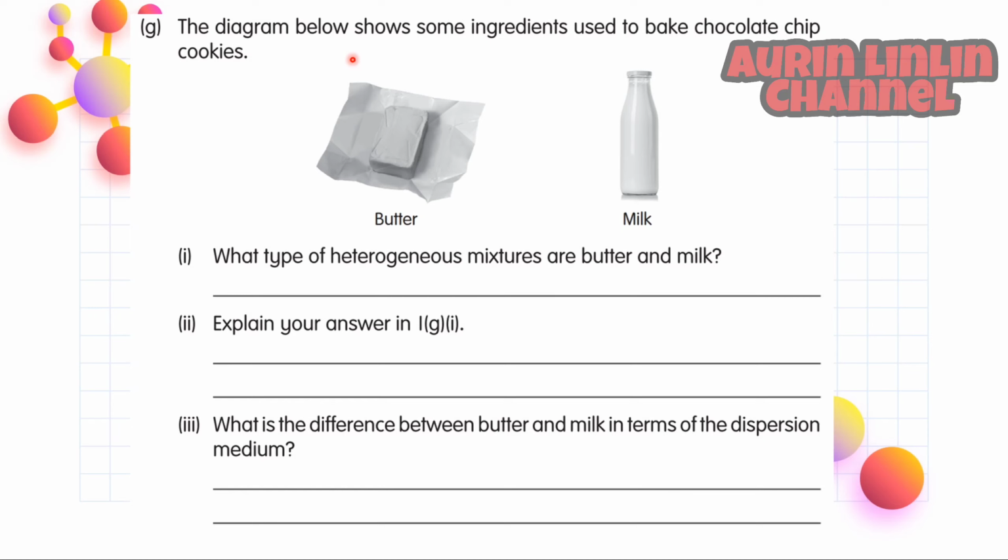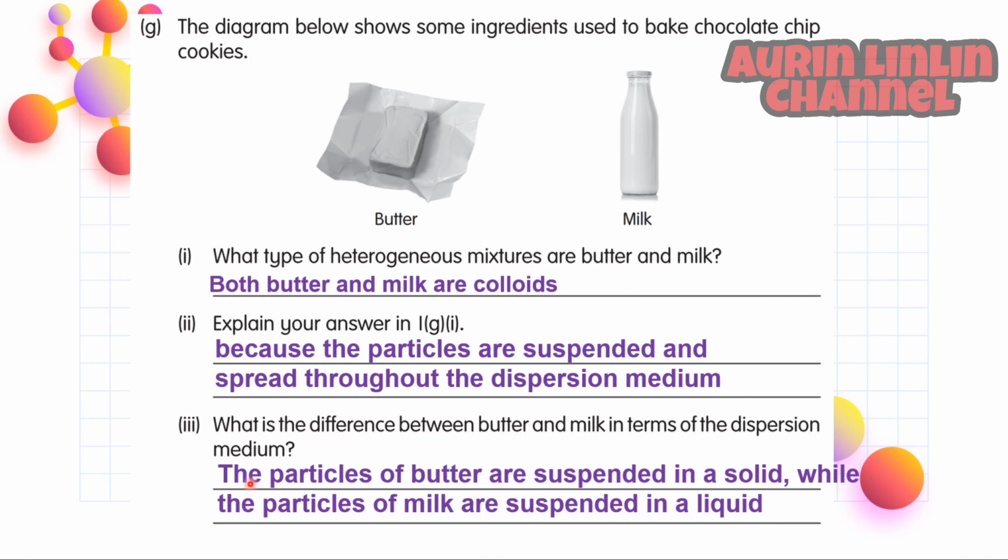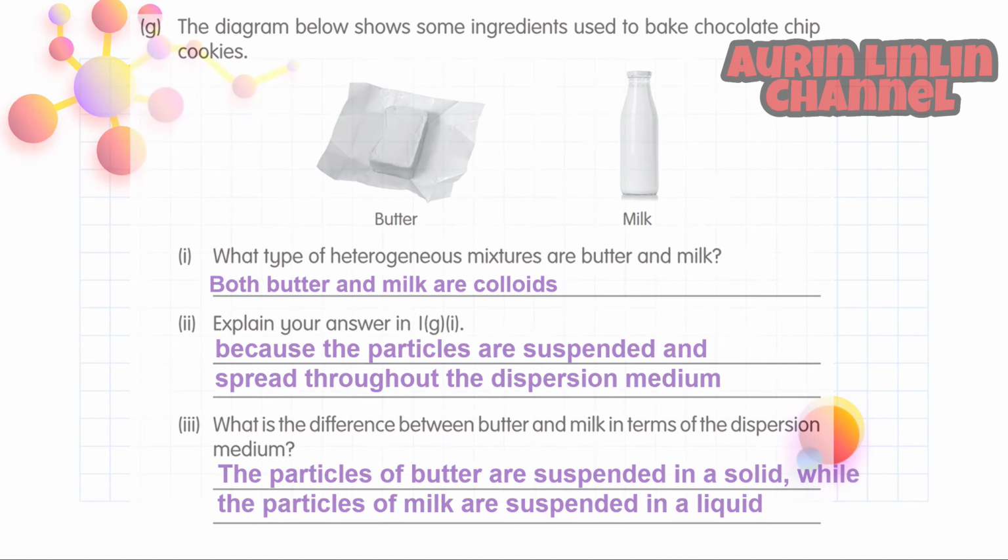G. The diagram below shows some ingredients used to bake chocolate chip cookies, butter and milk. 1. What type of heterogeneous mixtures are butter and milk? Both butter and milk are colloids. 2. Explain your answer in 1G1. Because the particles are suspended and spread throughout the dispersion medium. 3. What is the difference between butter and milk in terms of the dispersion medium? The particles of butter are suspended in a solid, while the particles of milk are suspended in a liquid.